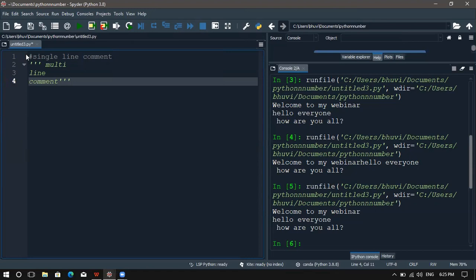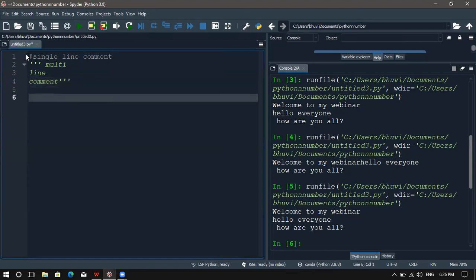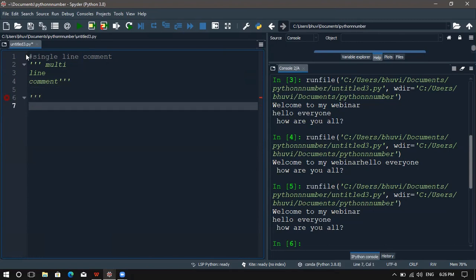So next we are moving on to Python variables. For declaring Python variables, we have certain rules. The variable name should start with an alphabet or an underscore symbol.